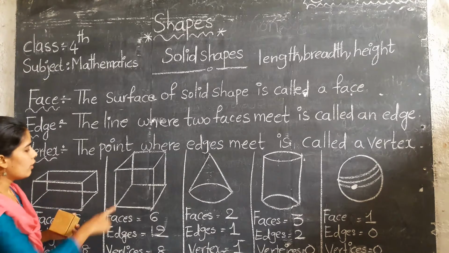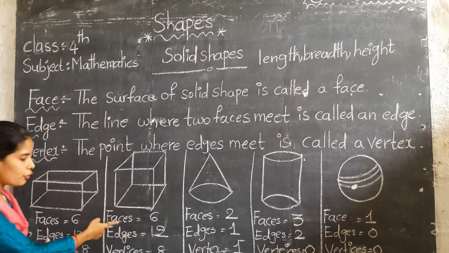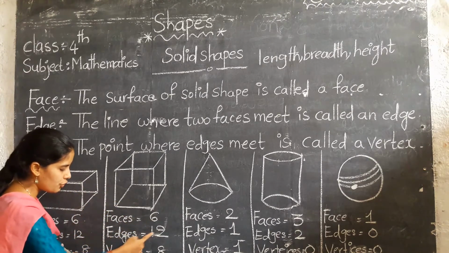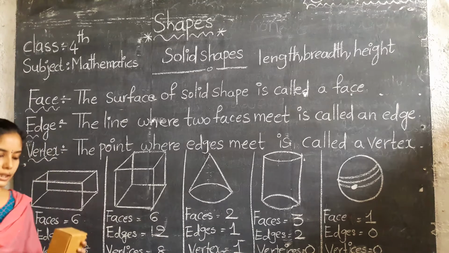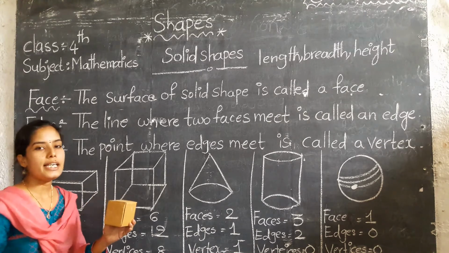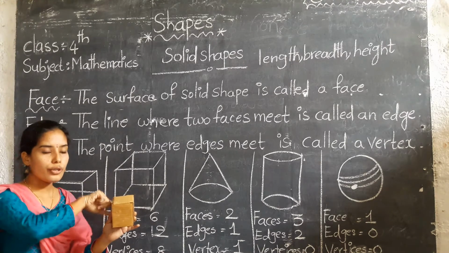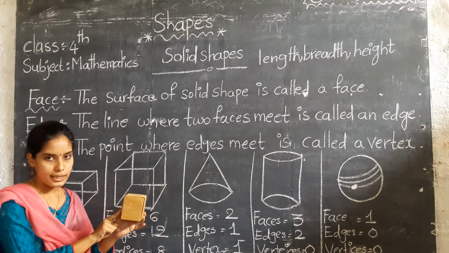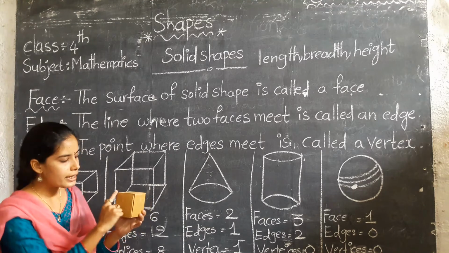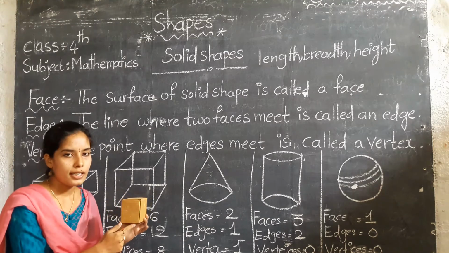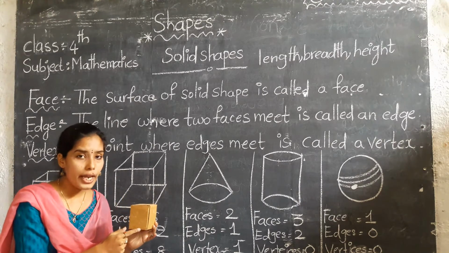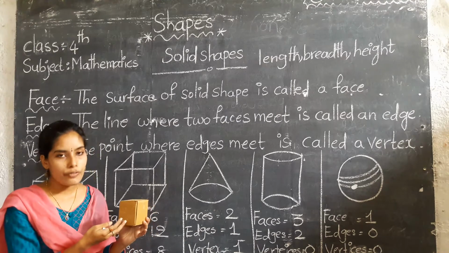So here observe. In the same way, even cube also has 6 faces, 12 edges and 8 vertices. So let us count. Faces: 1, 2, 3, 4, 5, 6. Okay, 6 faces. And these faces, which shape is it? It is a square. It is a 2D shape of a square.